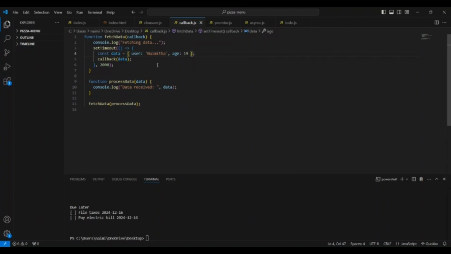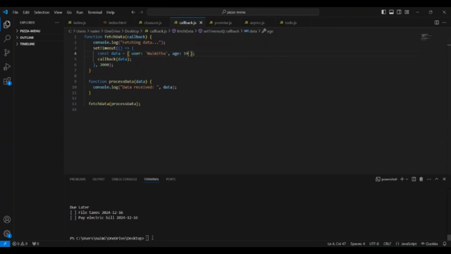So let us say we have a function that gives fetching data, and once it is done we want to process it. Here fetch data is a function that takes a callback as an argument. So we use set timeout to simulate a 2-second delay, and once the data is ready, we call the callback function with the data. In this case, process data is the callback that logs the data to the console.